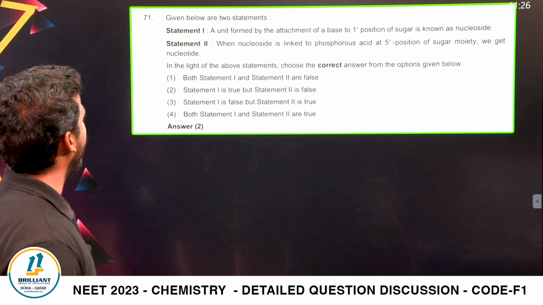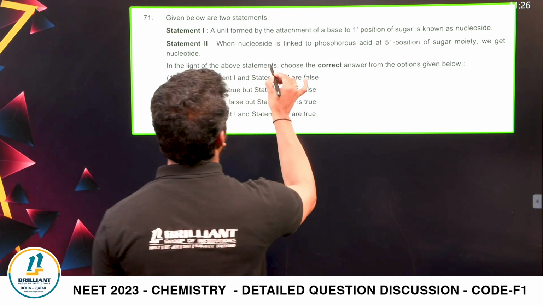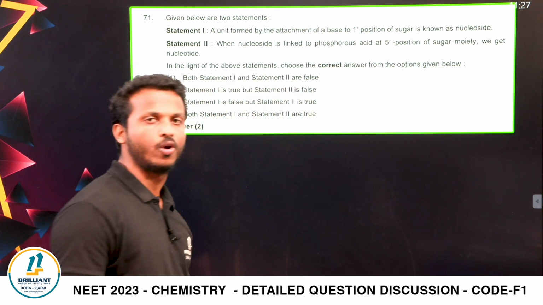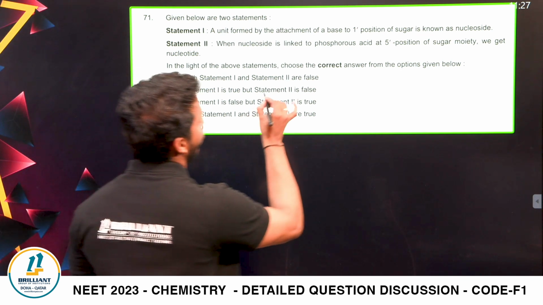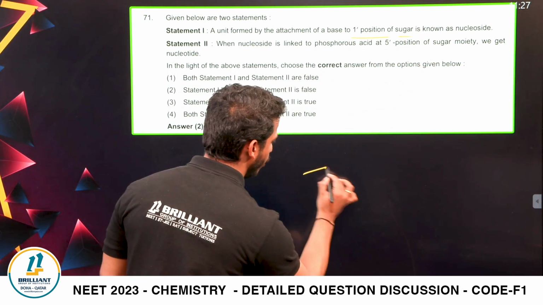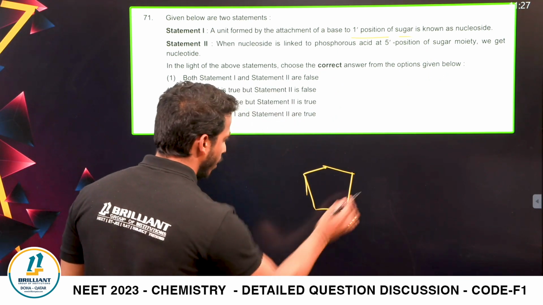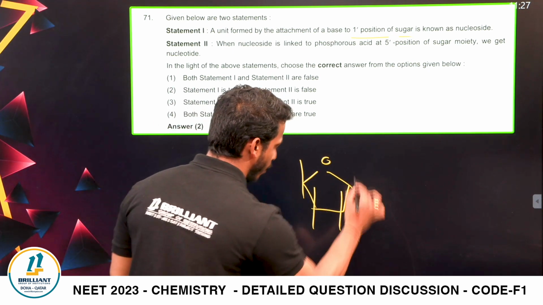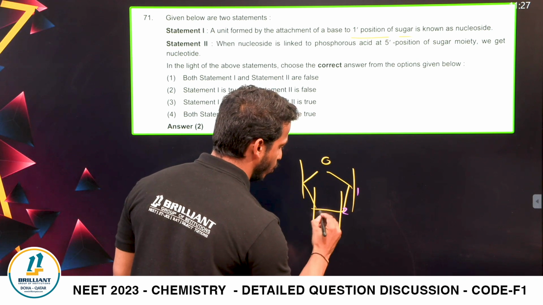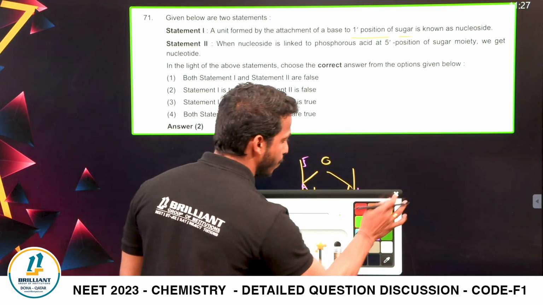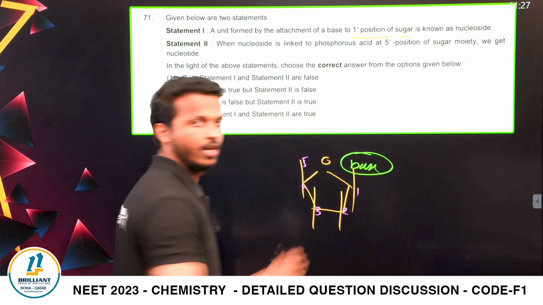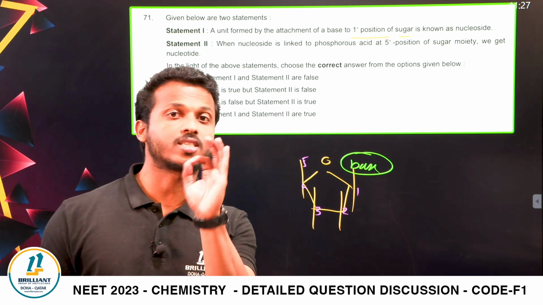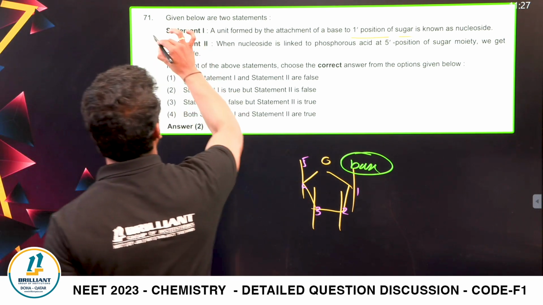Next one. Given below statement, a unit formed by the attachment of a base to one dash position of sugar. Dear all, which chapter? Biomolecules from grade 12 chemistry. First position of the sugar moiety. When you consider the sugar moiety, here we have a pentose sugar, and these are carbon 1, 2, 3, 4, 5. If the first position of the pentose sugar is connected to a base, what do we call it, dear all? It's a nucleoside. Yes, it's a correct statement, dear all. Let's go with statement 1.